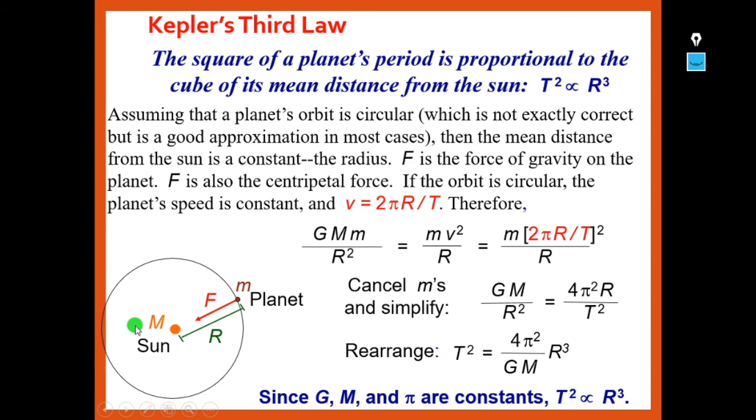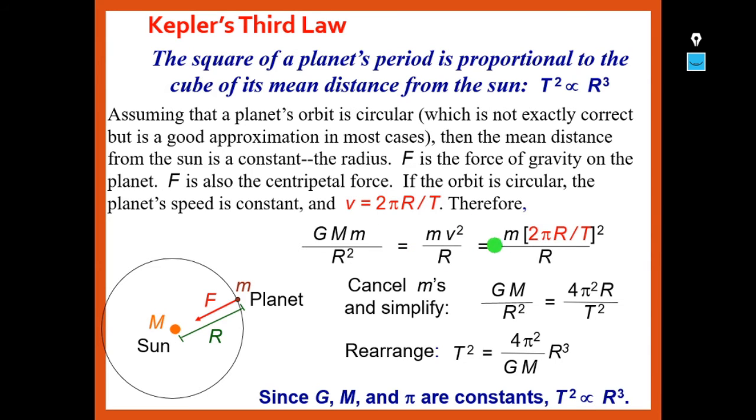We know that V is equal to speed, which is distance by time. Distance here is the circumference of the circle, that is 2 pi r, where r is the radius, by t, the time taken, the time period. So velocity will be V is equal to 2 pi r by t. Therefore, from this equation we can say that GMm by r square, which is the force of gravitation, is equal to mv square by r.